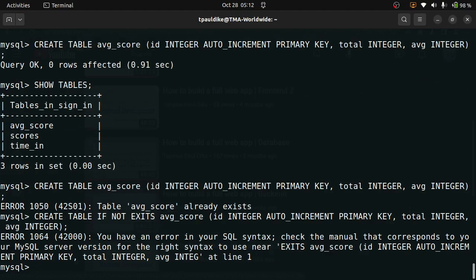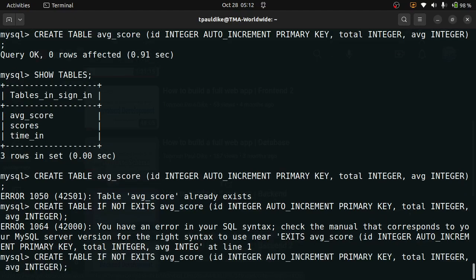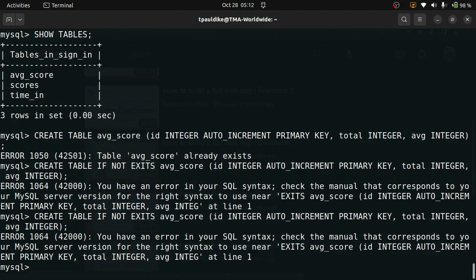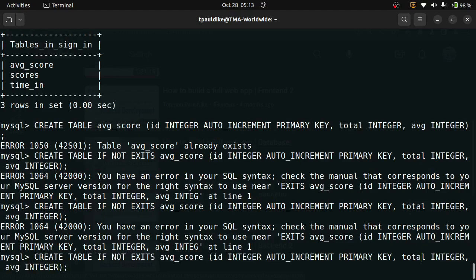So if I do this now, it says you have an error in your MySQL syntax. Check the manual that corresponds to your version. Okay, it's something not right. Create table if not exists. Am I putting it the wrong way?